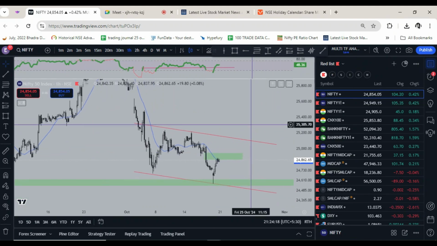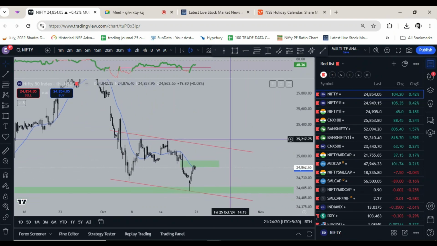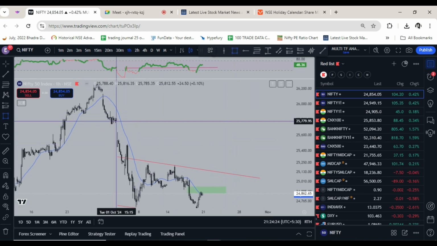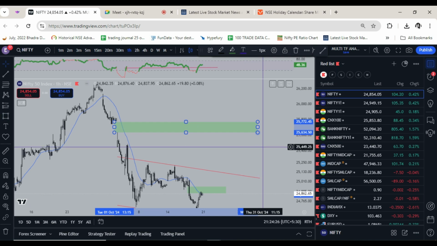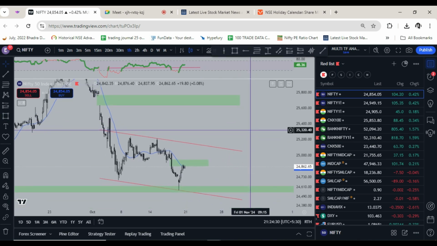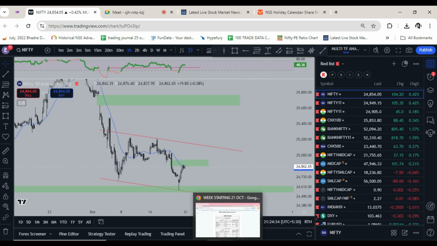A trend reversal is unlikely as of now. It needs to break out from this channel. It needs to fill the gap here, 25,772. Then only trend reversal will be confirmed. It seems unlikely as of now. So this is my analysis.